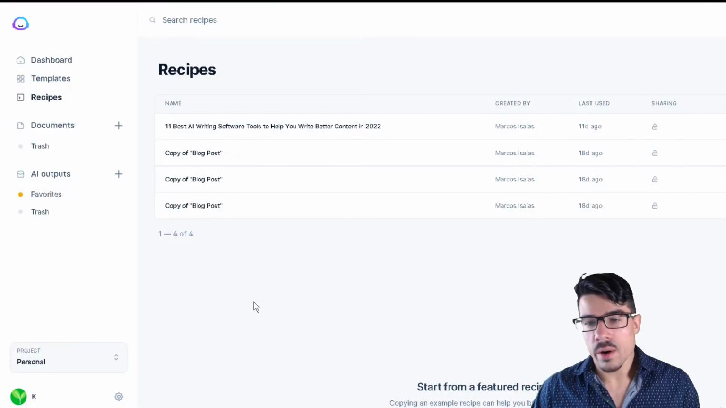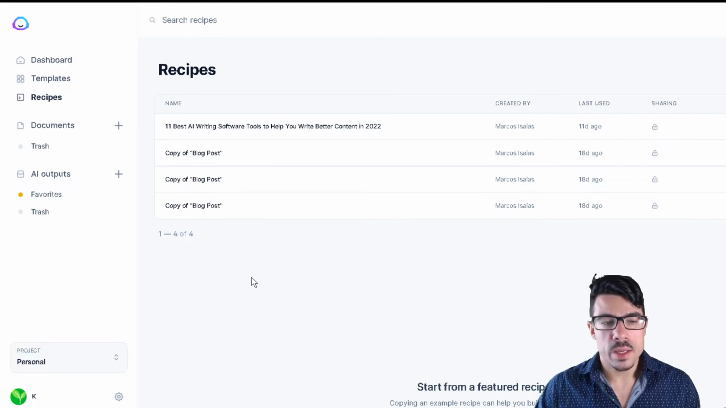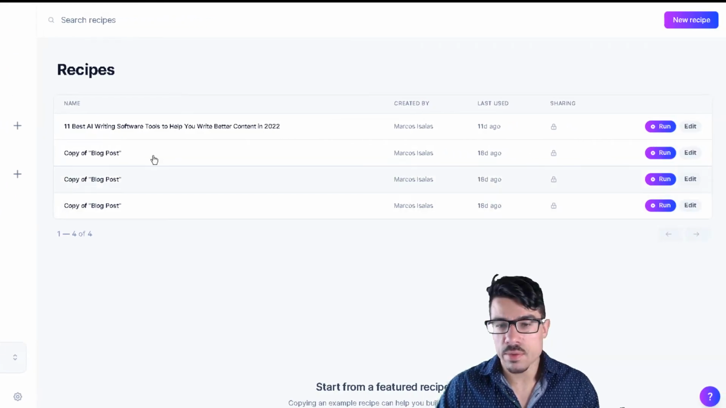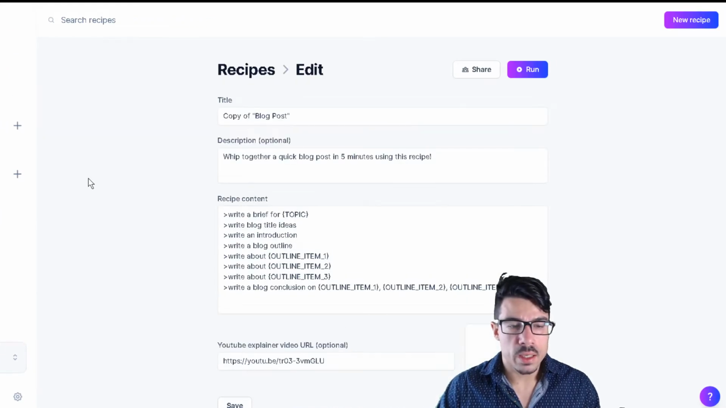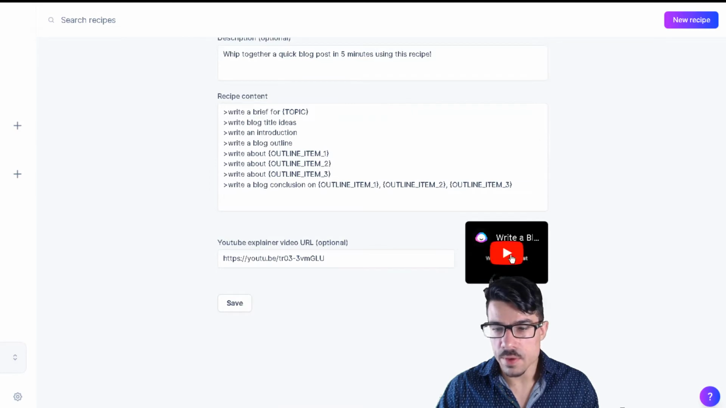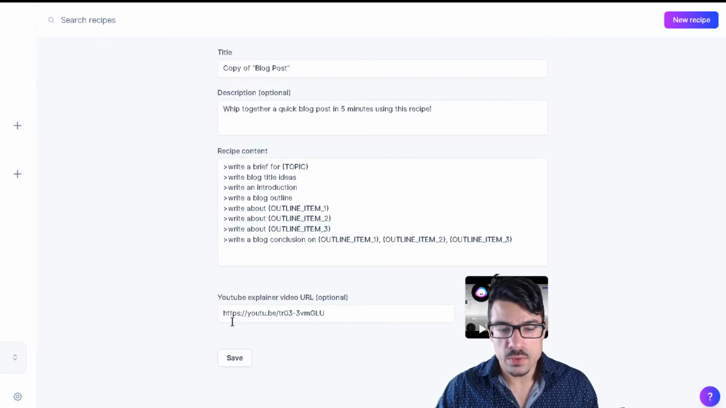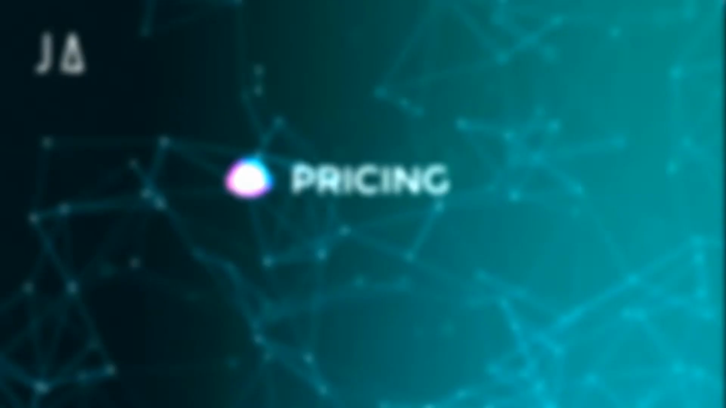Now, what exactly are recipes? It's basically a formula that will allow you to write content a lot faster for your blog posts and so on. So we have over here a few of them, and you can click on this one. And once again, you have videos explaining everything over here. And you can see that you can use this formula to write faster content for your blog posts. This is something that sometimes I use, and it helps me a lot.